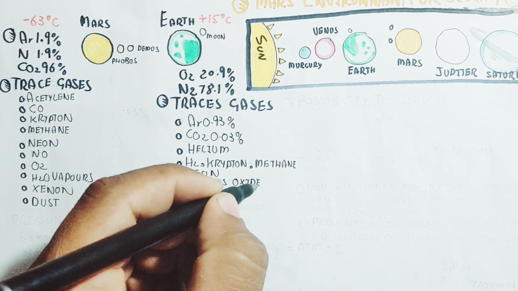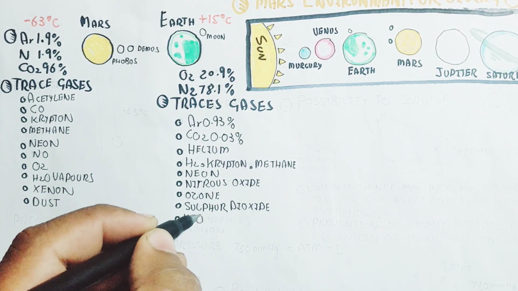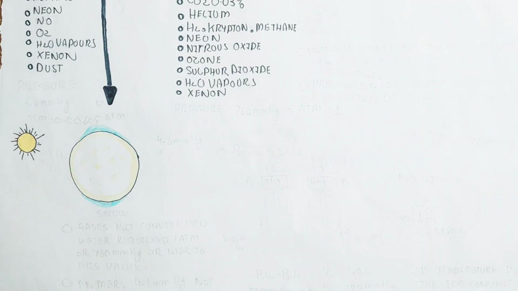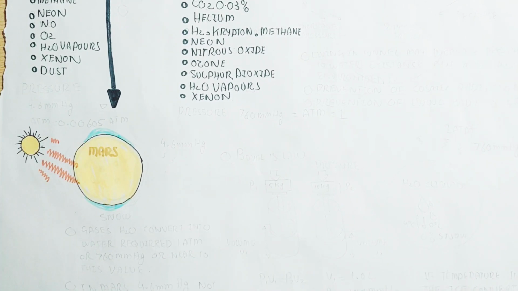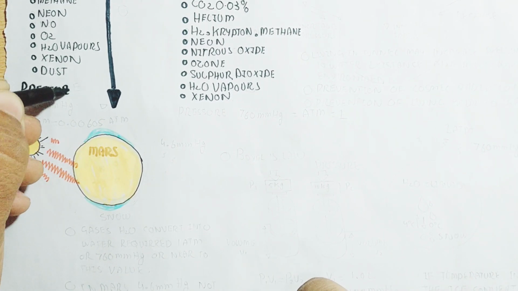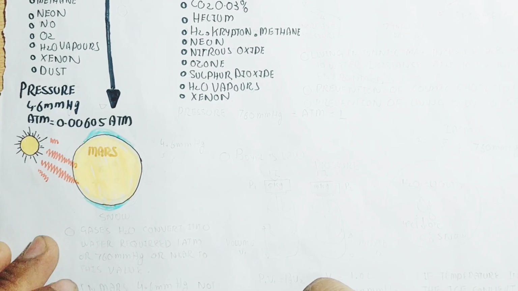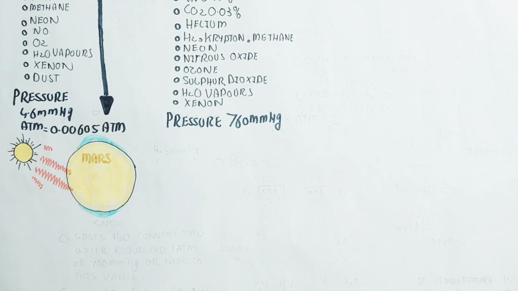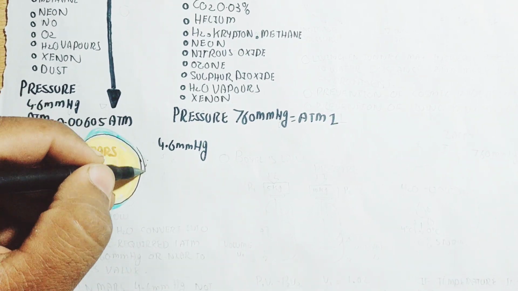Trace gases are argon, carbon dioxide, helium, hydrogen, krypton, methane, neon, nitrous oxide, ozone, and many more. Mars has a very thin atmospheric sheet, which does not filter the radiation, and the radiation on the surface of Mars will damage our DNA.